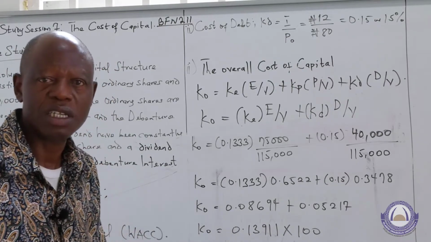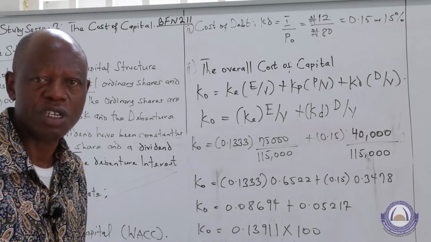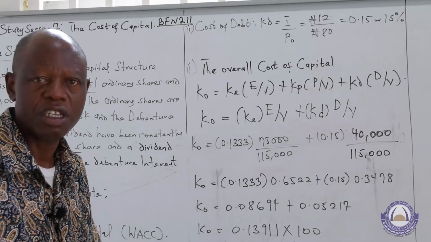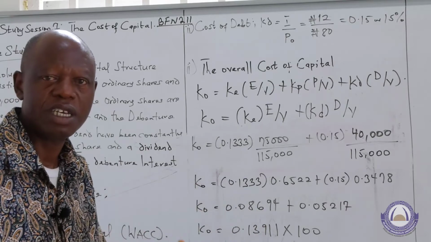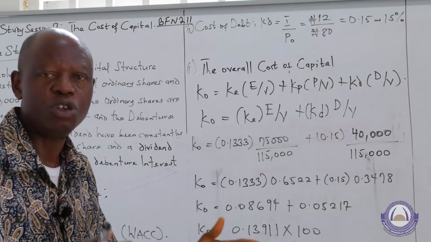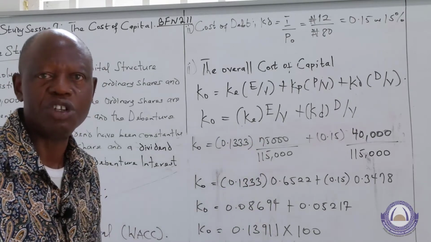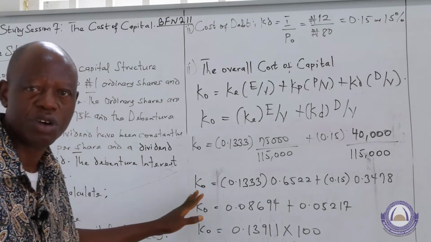We can do that using a number of ways. The most popular way is the interpolation method. Just as we estimated internal rate of return, the same method can be used to estimate the cost of redeemable debenture. But let's go back to this question on Orelua.